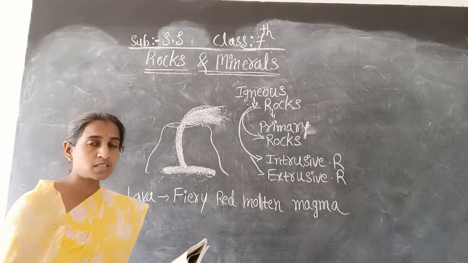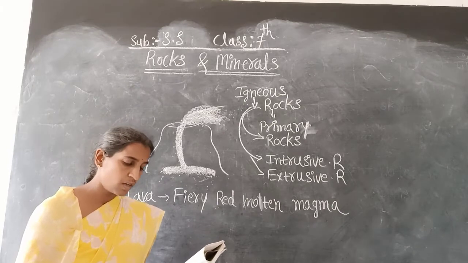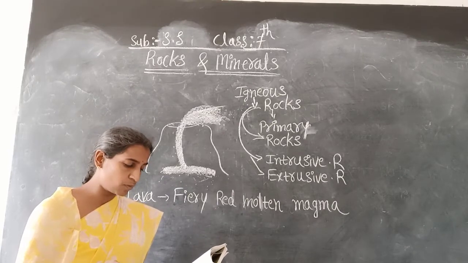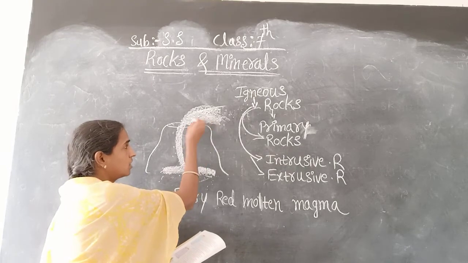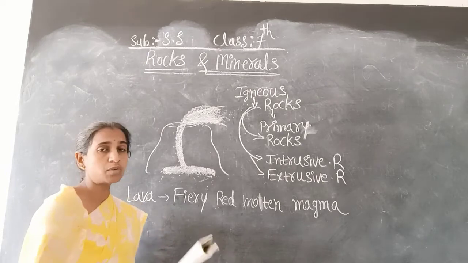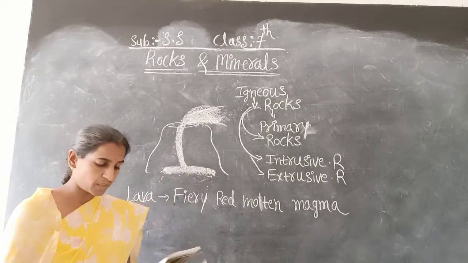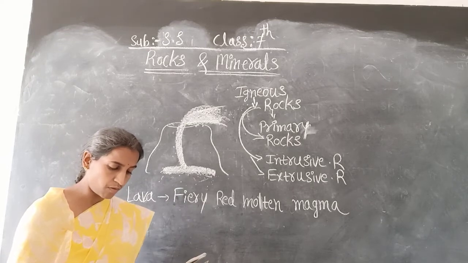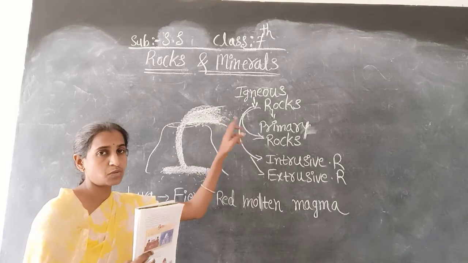So that point is given. Here it is given that it rapidly cools down and becomes solid. So in such a way rocks are found here. Where are those rocks found? In such a way rocks are found on the crust. So those rocks are called extrusive igneous rocks.